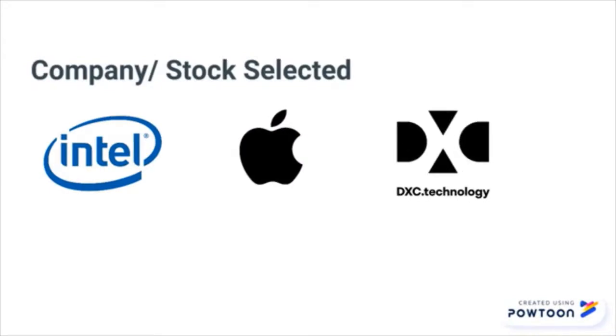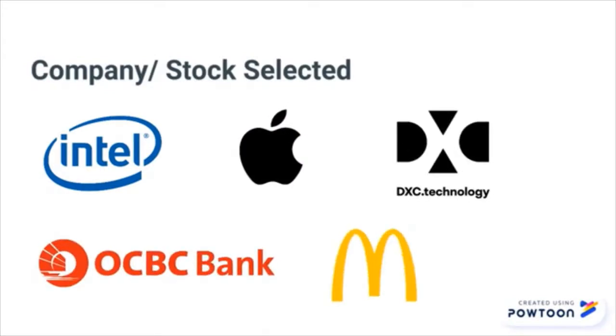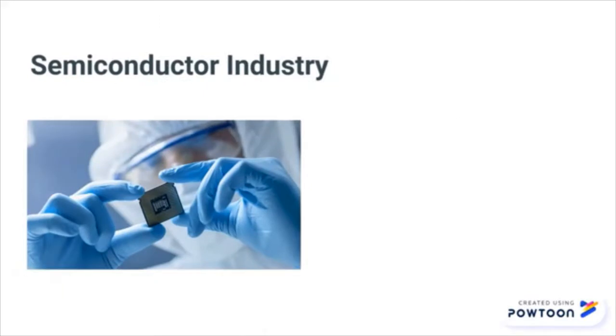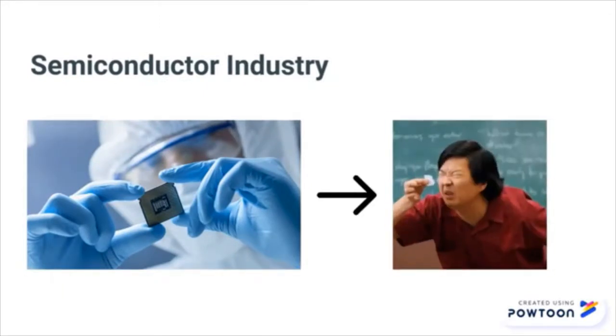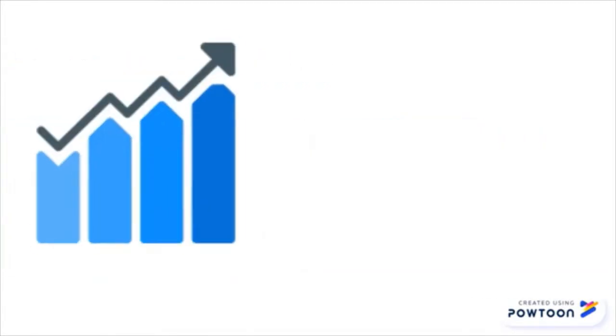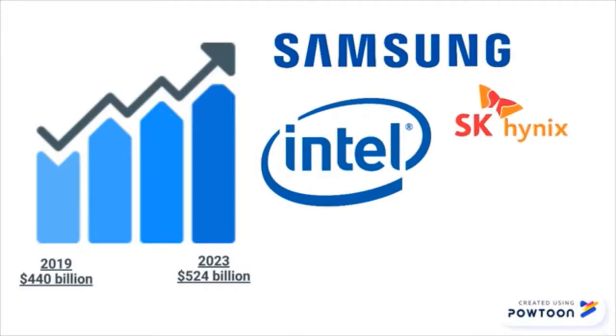We will focus on the 5 stocks that we have invested in: Intel, Apple, DXC Technology, OCBC Bank, and McDonald's. In the semiconductor industry, companies rely on their ability to produce smaller, faster, and cheaper transistors than competitors. The industry's expected revenue is $440 billion for the year and expected to grow to $524 billion by 2023. Big market players include Samsung, Intel, and SK Hynix.